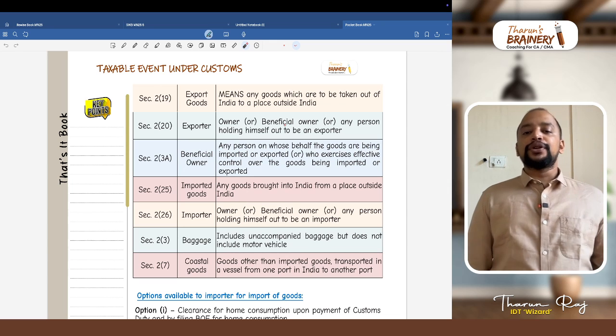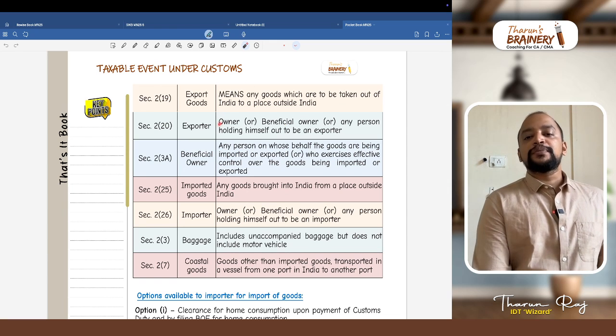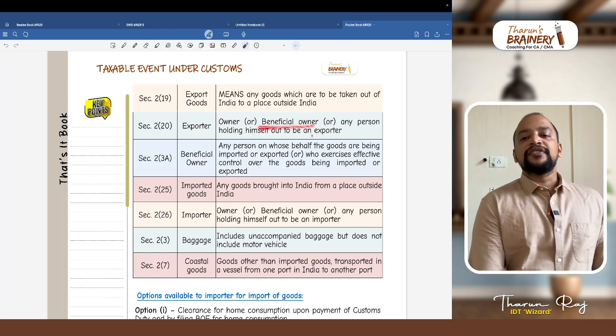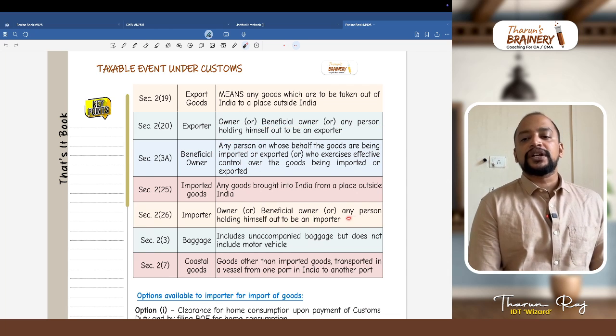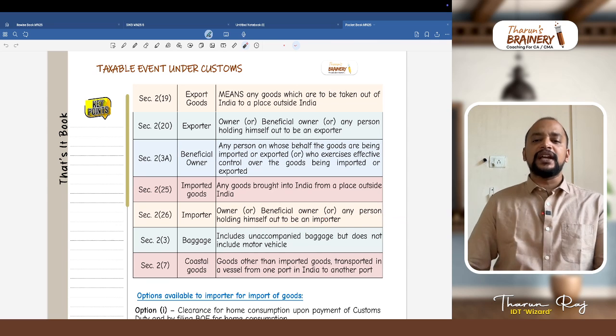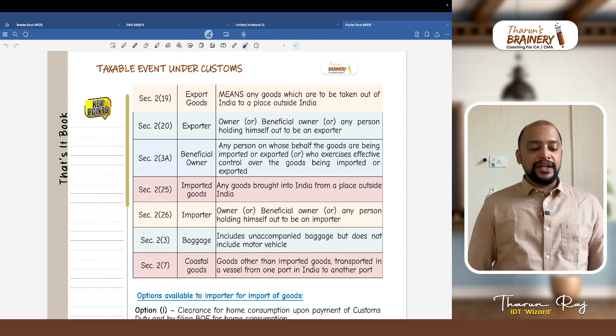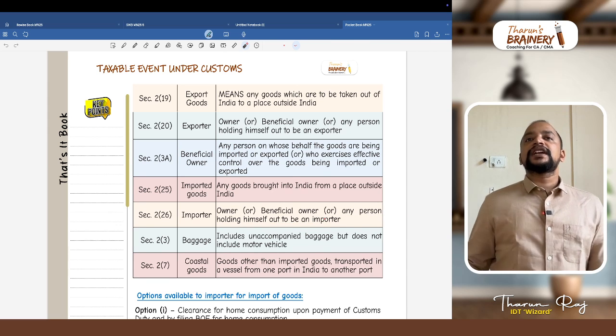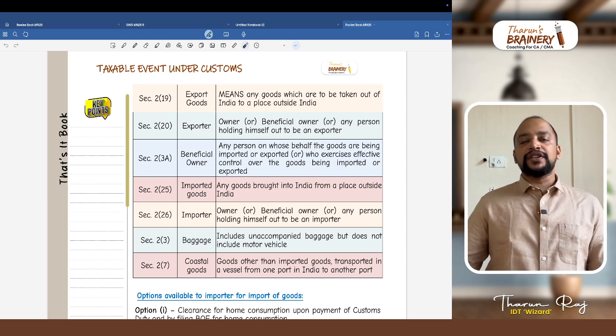Exporter and importer, both definitions are the same. Exporter means owner, importer also owner. Beneficial owner: any person holding himself out to be exporter, here any person holding himself out to be importer. Beneficial owner means the person on whose behalf the goods are imported or exported.